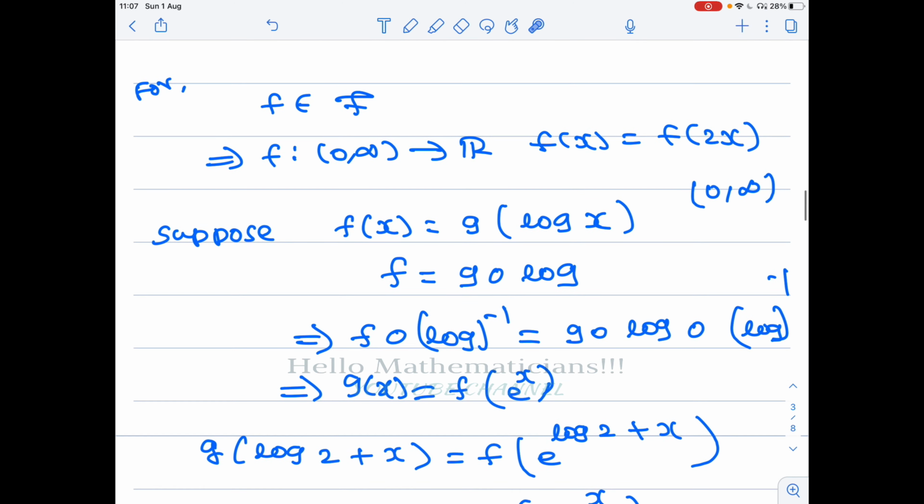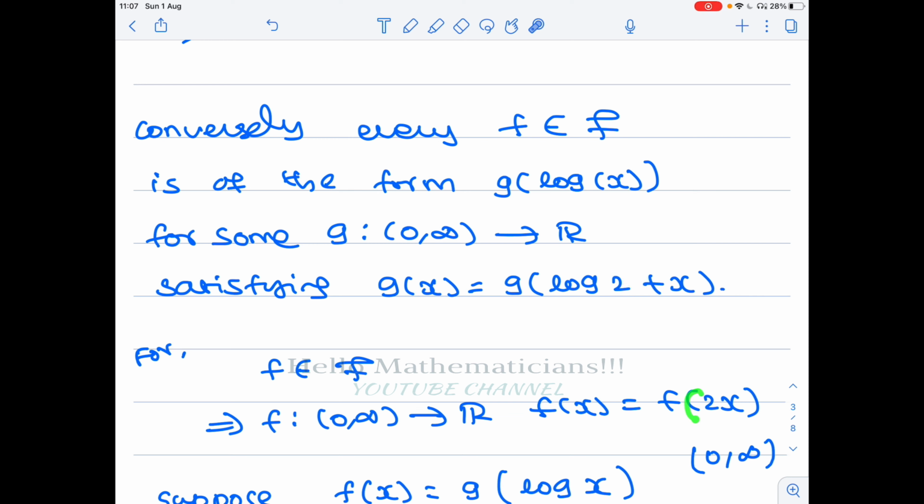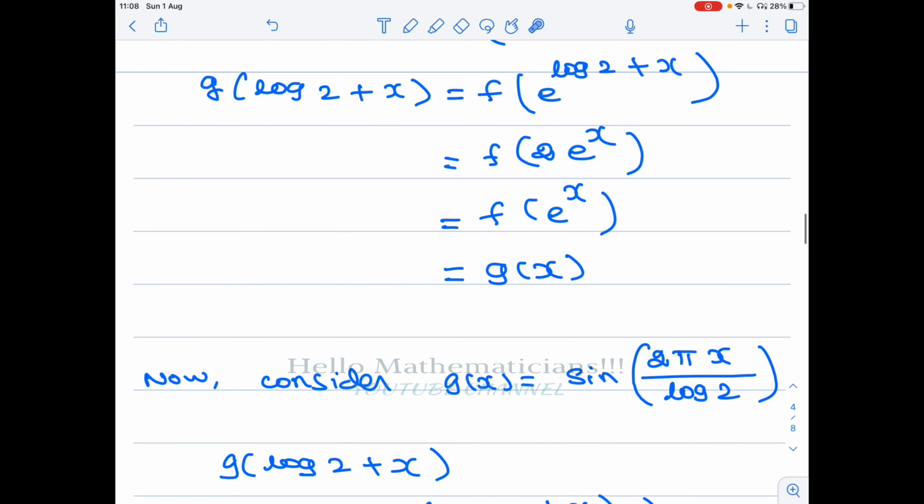Now why is this log 2 coming? Because of this 2. Okay, now if you have f of x equal to some f of 5 to the power x, then you will have a different number here. Okay, now let's continue.